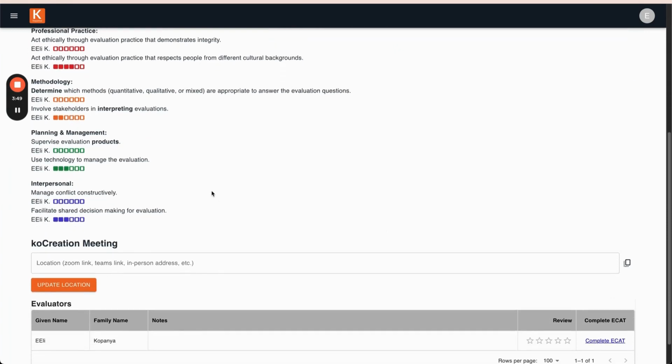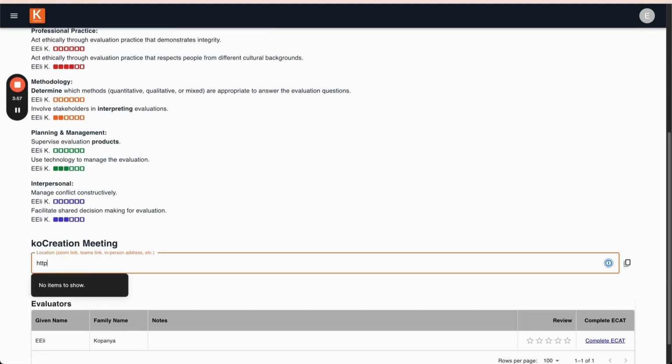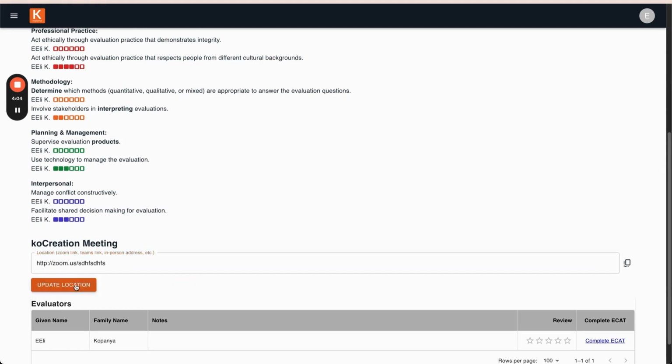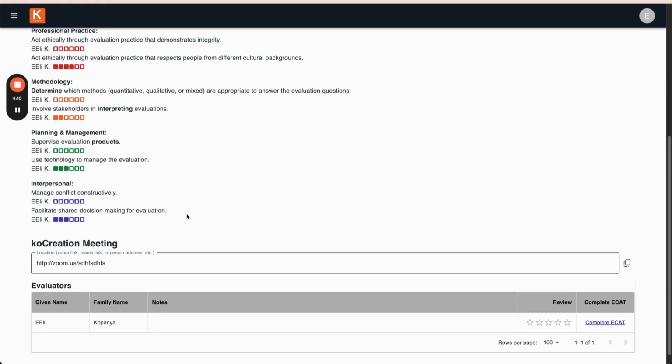Here you can add either a physical address or a virtual address, for example Zoom, and click Update Location. During or after the co-creation meeting, you can come back to this page to capture notes about the participating evaluators and their co-creation session.